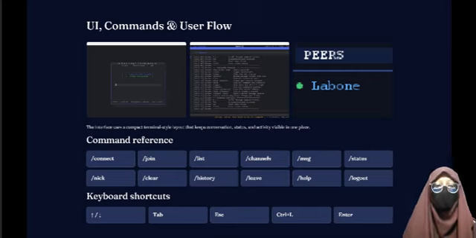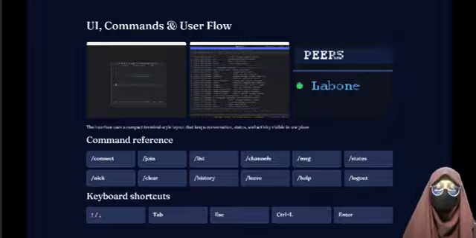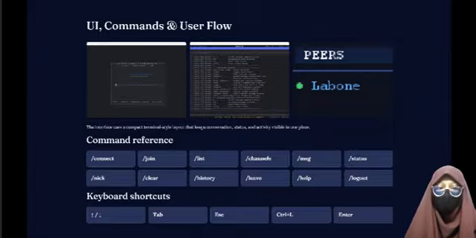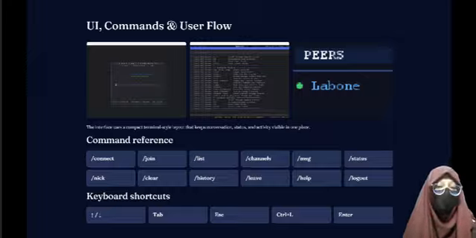We support a full suite of slash commands for interaction. Slash connect starts a direct message, slash join lets you enter a channel, and slash list shows who is online. We also have keyboard shortcuts, like arrows for command history and tab for nickname auto-completion. The login flow is straightforward and we provide audio feedback for incoming messages.